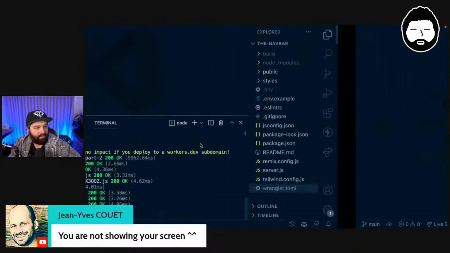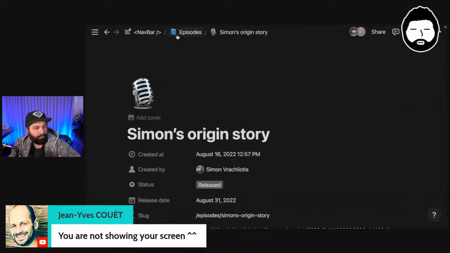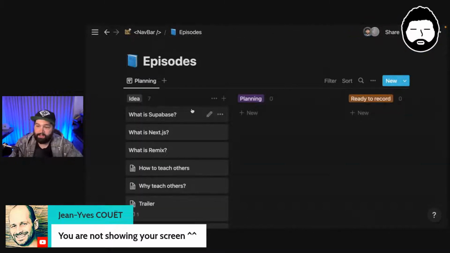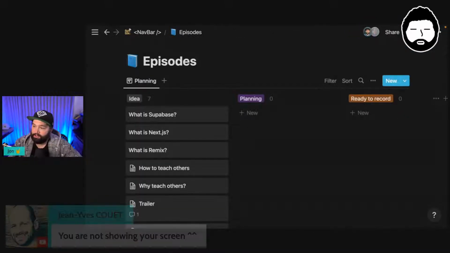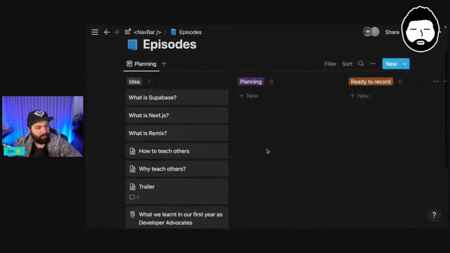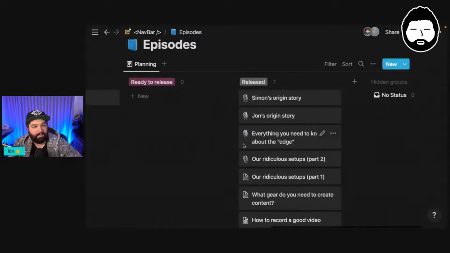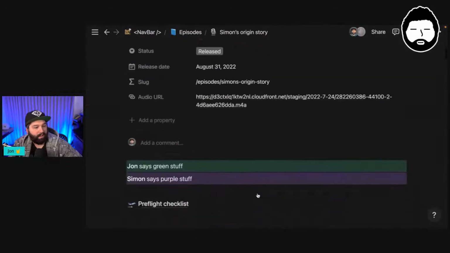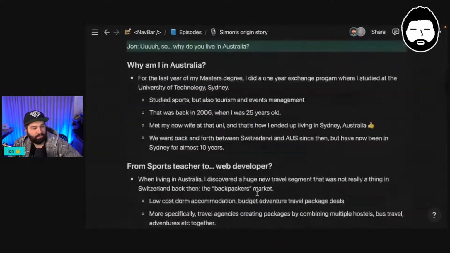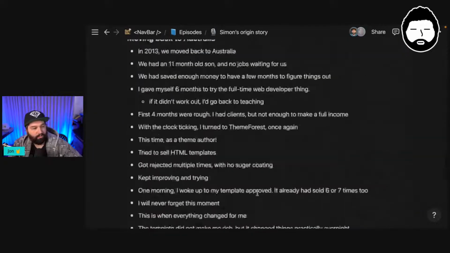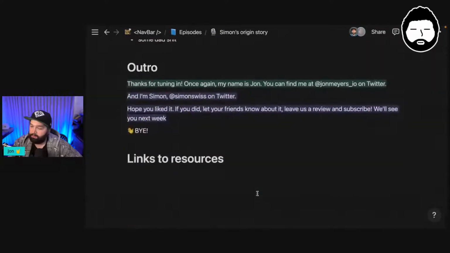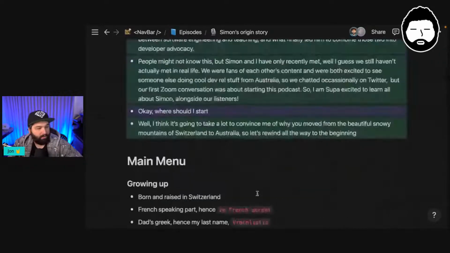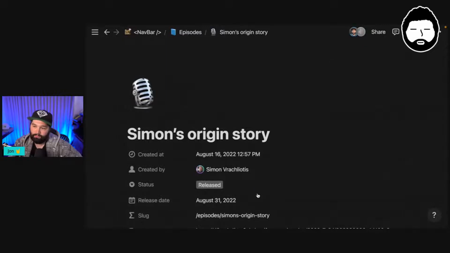The way that we keep track of all of our episodes is we have this Notion document, or this Notion database. When we have a new idea, we dump it in here and it slowly works its way across until it's released. This is what a released episode looks like. And then we have a whole bunch of stuff which would be good to make available to people if they would like to dig deeper, or make available to Google bots and Google juicy things.